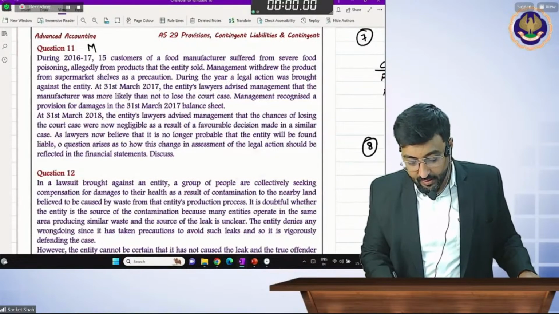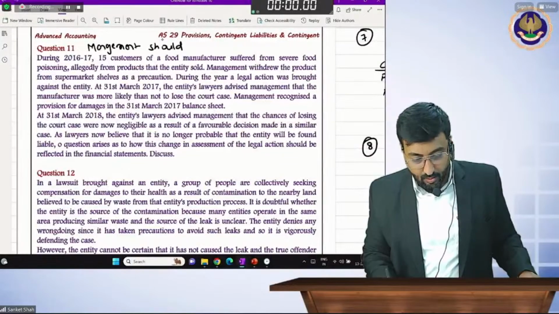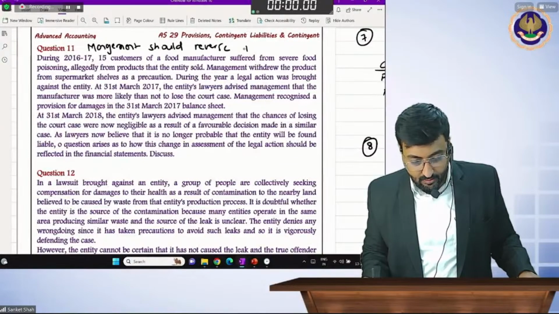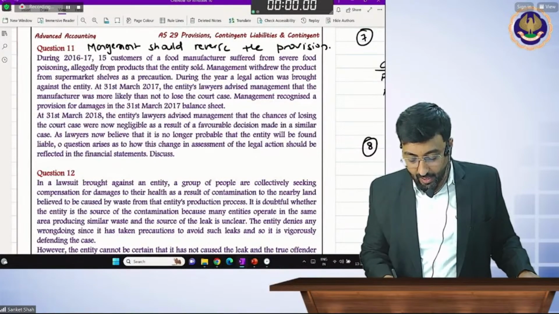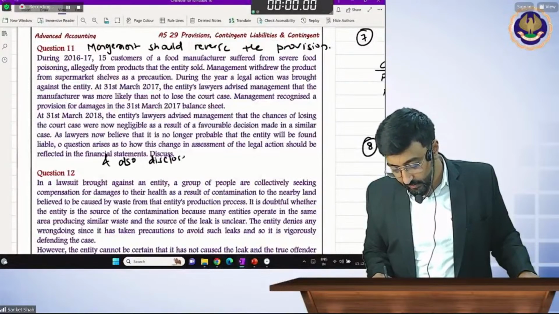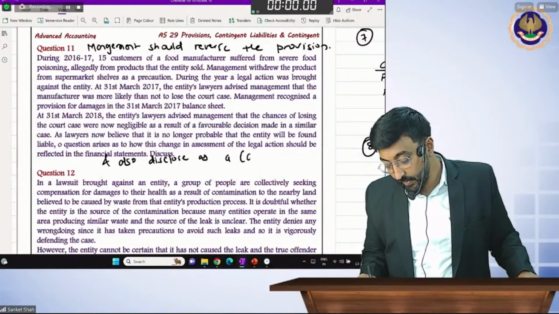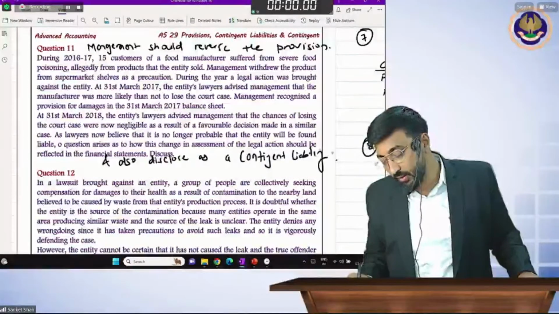Here the answer is: management should reverse the provision and also disclose it as a contingent liability. Now, what is contingent liability? We'll see it in the next session.